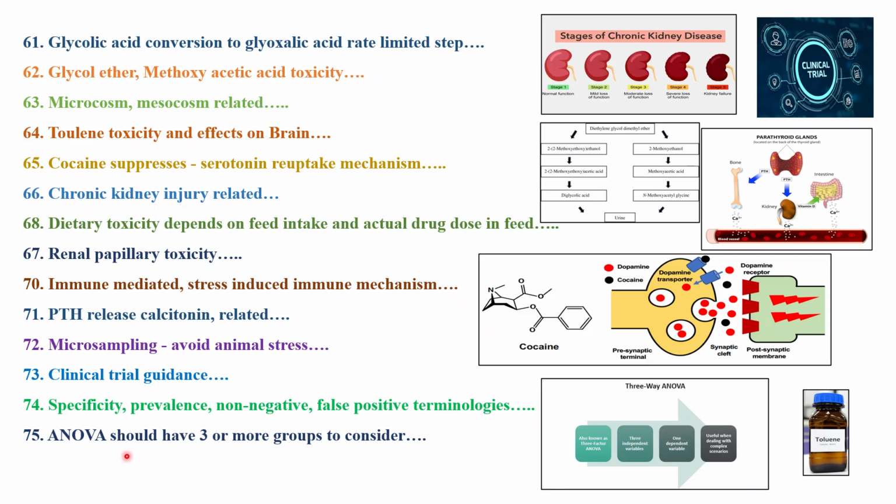The next question was on ANOVA, where three or more groups are considered. On the type of test, in the previous slide we have seen the T test, chi-square test, and ANOVA test. They might give a case study and ask you what type of statistical test needs to be used in this case.